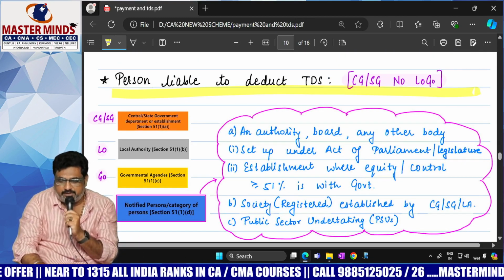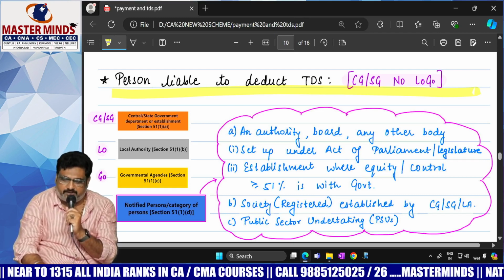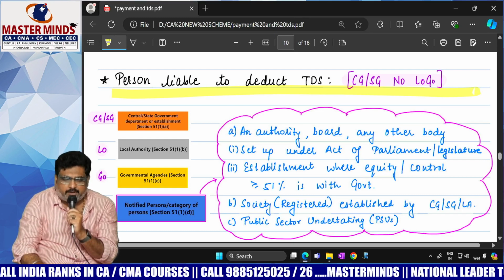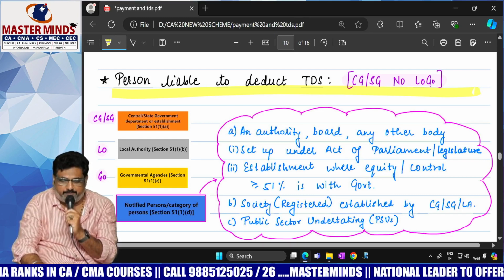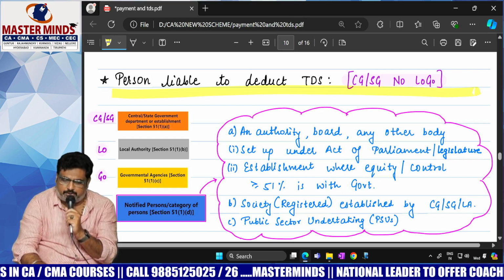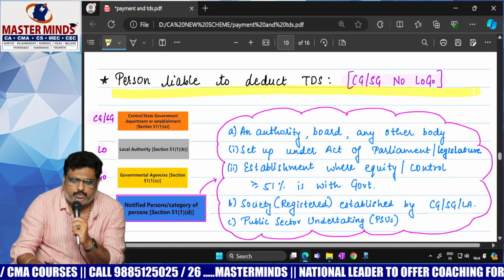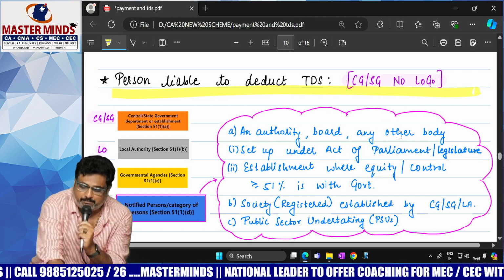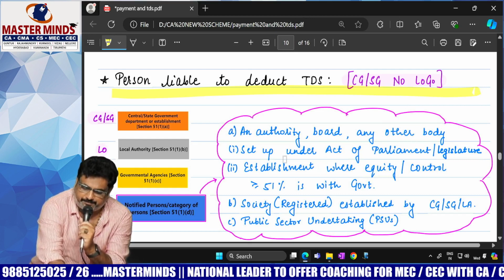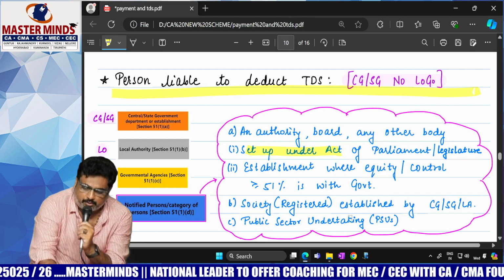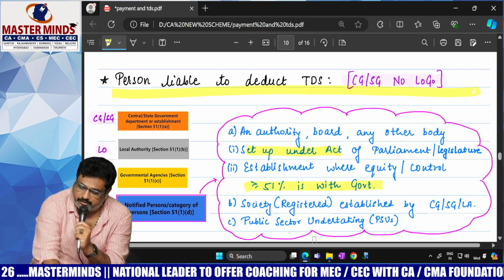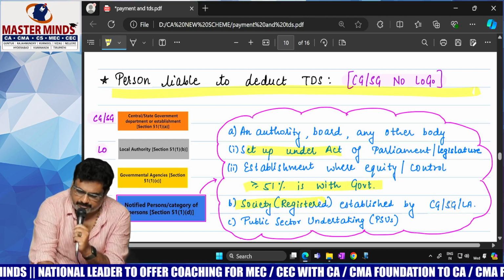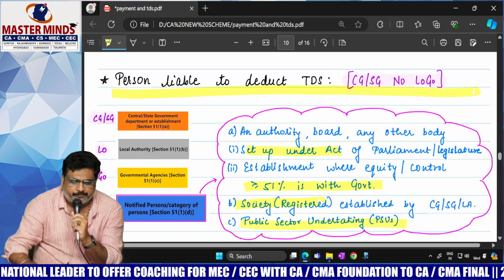Sir, who are those specified recipients? CG, SG, NO, LO, GO. That means central government, state government, NO means notified persons, LO means local authority, GO means government agencies. So who are those notified persons? Any authority, board or other body set up under an Act of Parliament, where the government has more than or equal to 51% of the voting power, societies established by the government, and PSUs.